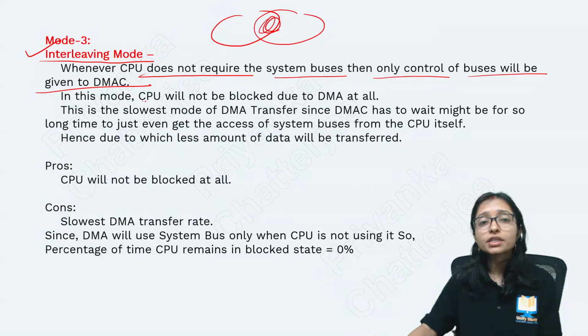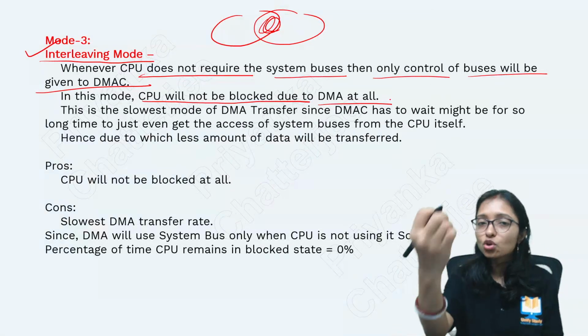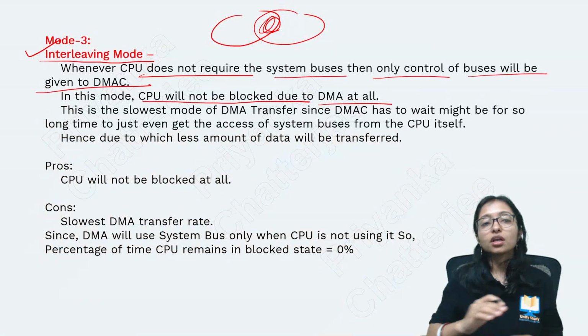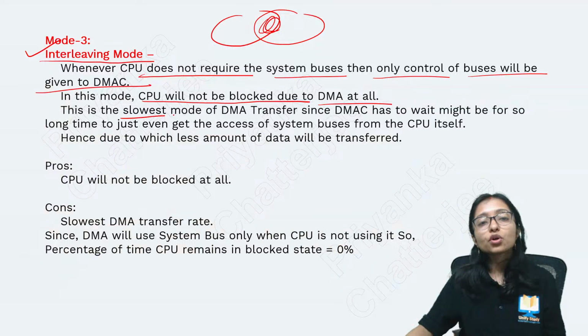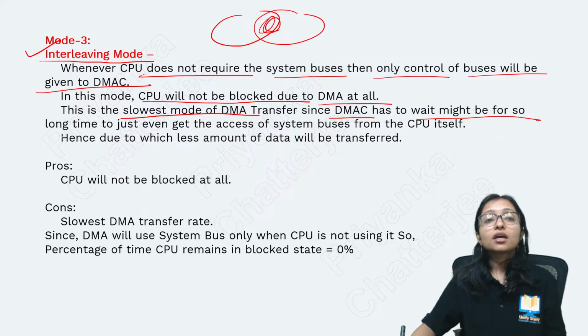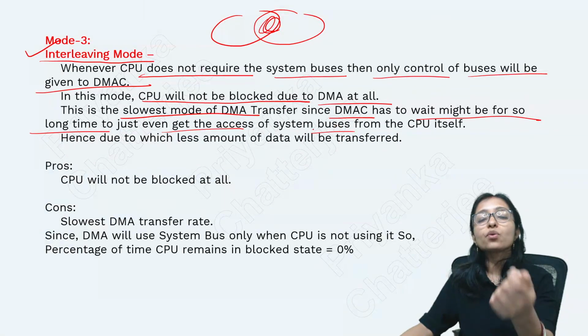So in this mode, the CPU will not be blocked due to DMA at all, because it is not giving a chance to the DMA. So it is the slowest mode of DMA transfer, since the DMA controller has to wait a long time even to access a small amount.